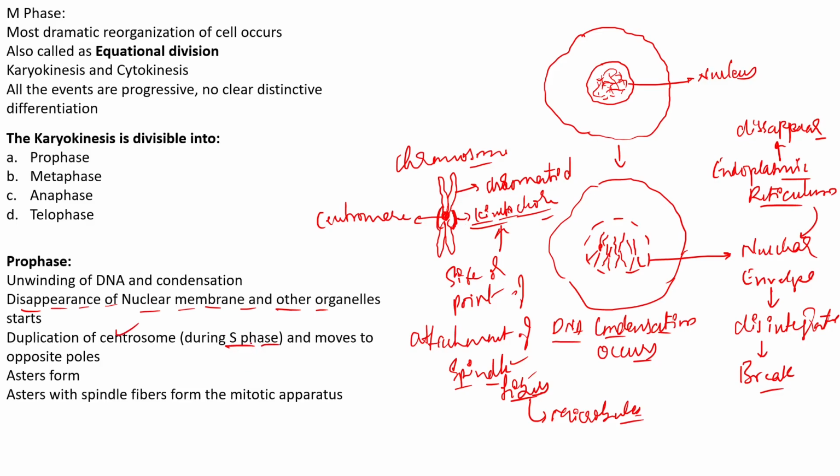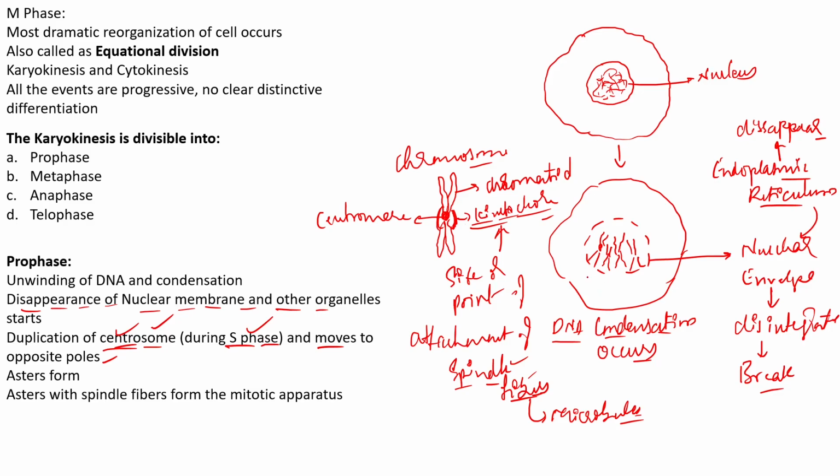In some cases, some textbooks mention that the centrosomes duplicate during the prophase only. But in the general context, more accurately speaking, the centrosomes have duplicated during the S phase itself. We also know that the S phase is the stage where DNA synthesis or DNA duplication occurs. So along with the DNA duplication, the centrosome also duplicates. The duplicated centrosome also moves towards the opposite poles.